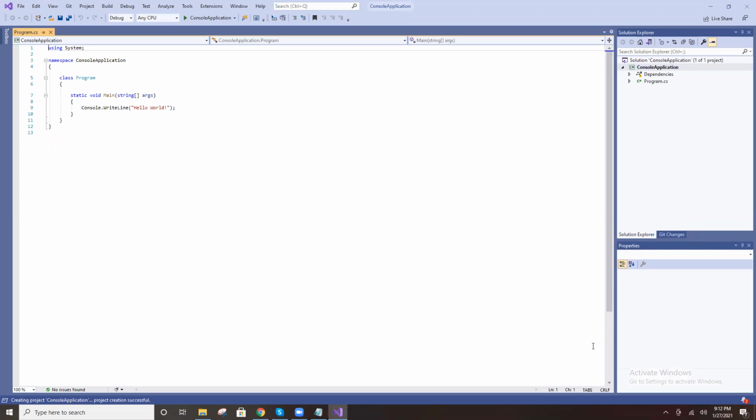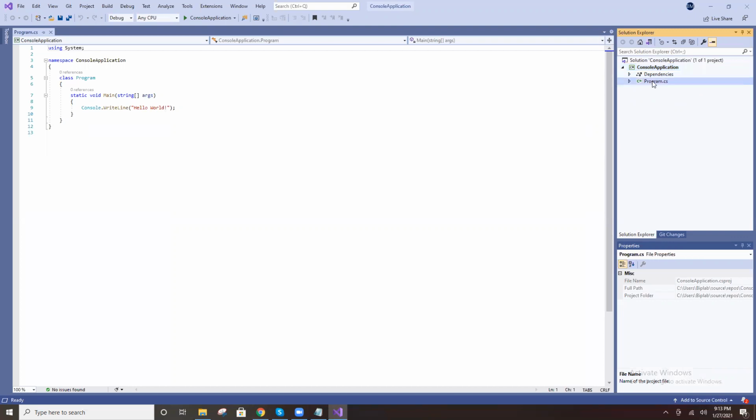See, the project Console Application, our project name, right? The project is created. These are the dependencies. When you write code, some dependencies are required, C# related dependencies, and automatically they are available here. For .NET Core, the dependencies automatically come under Dependencies. By default it creates Program.cs.